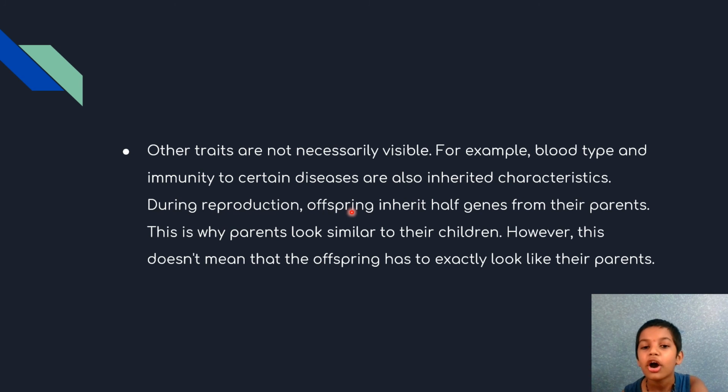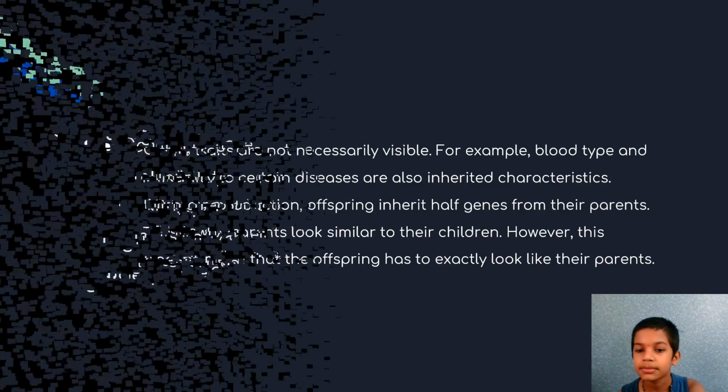During reproduction, offspring inherit half of genes from their parents. This is why parents look similar to their children. However, this does not mean that an offspring has to exactly look like their parents.